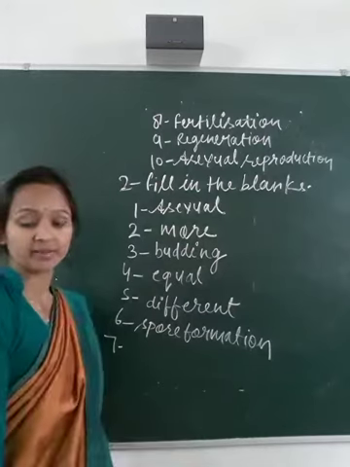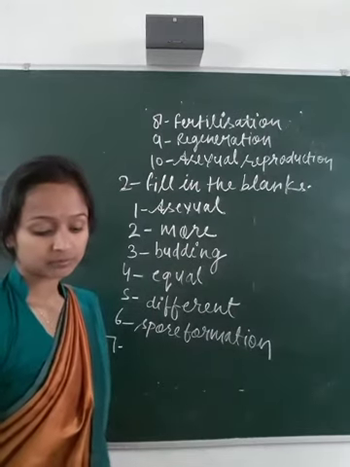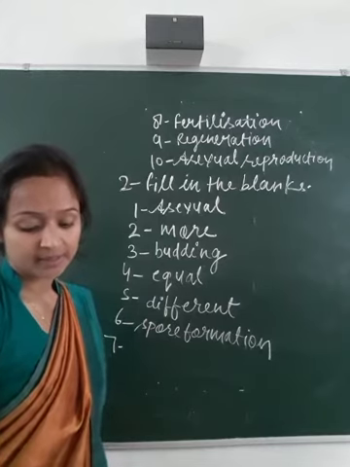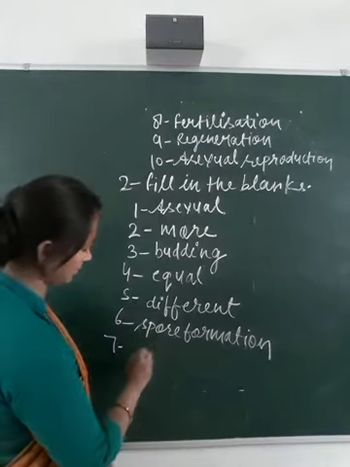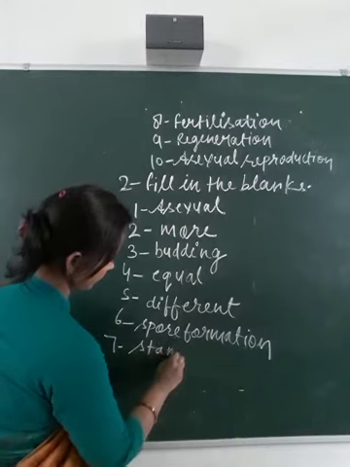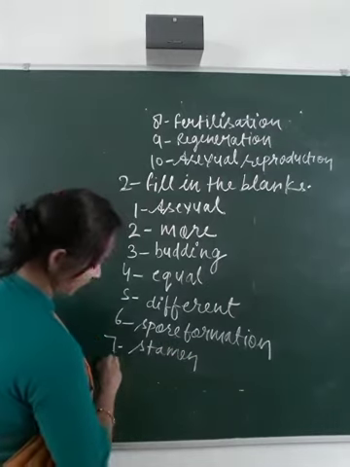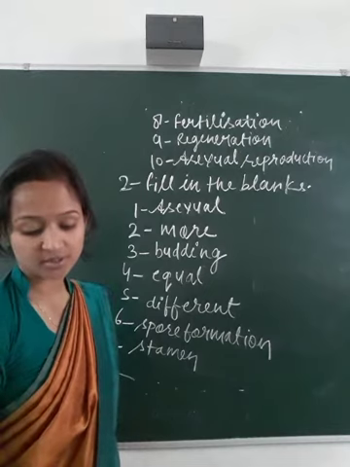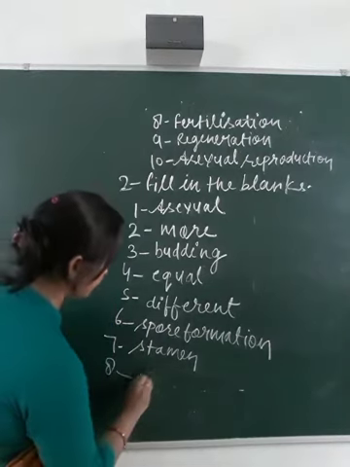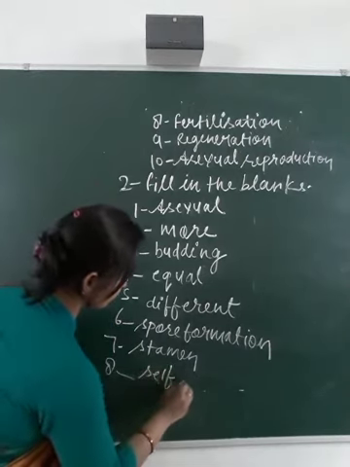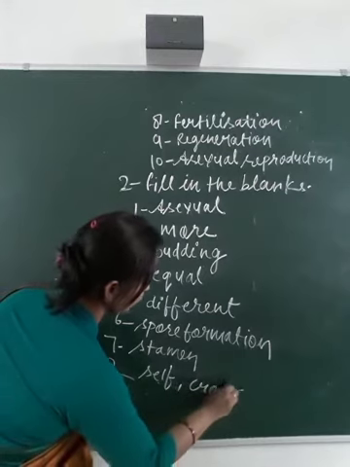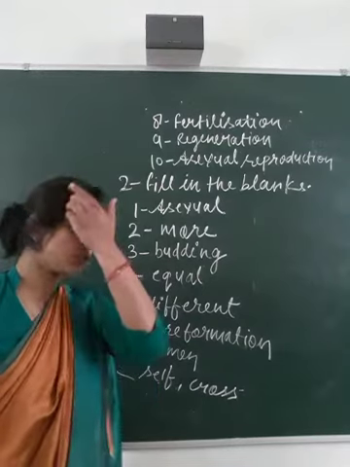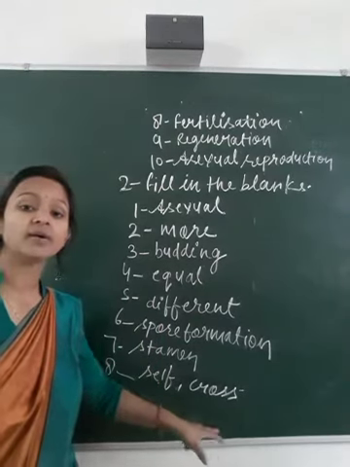And seventh one, male sex cells in plants are called stamen. And eighth, two kinds of pollination are self and cross.